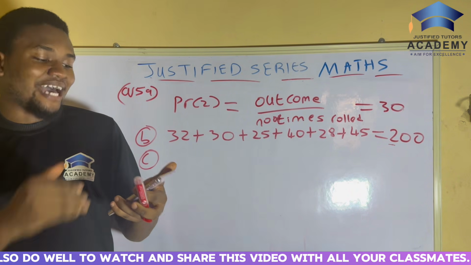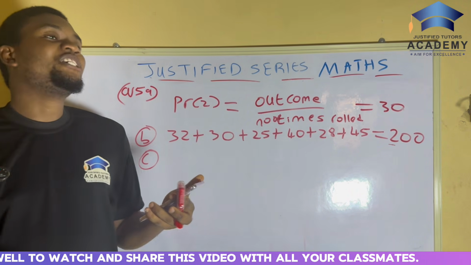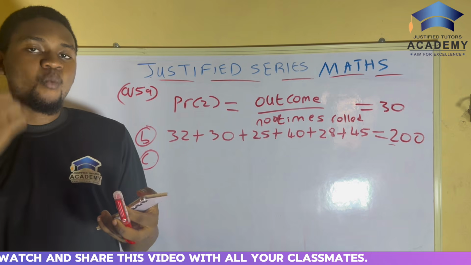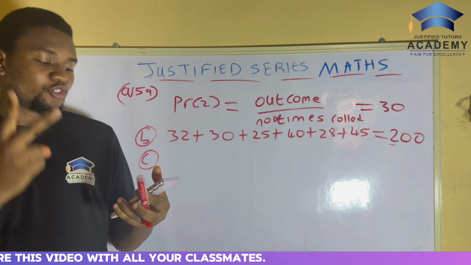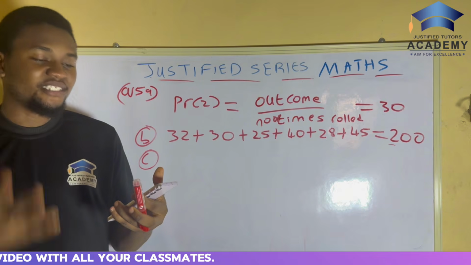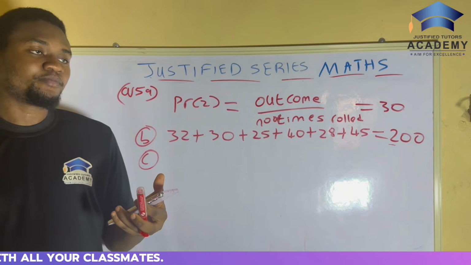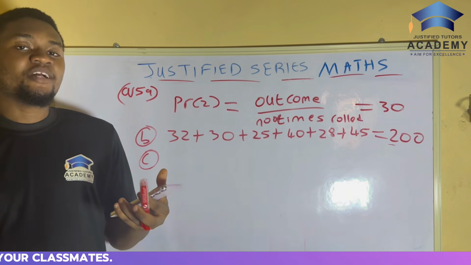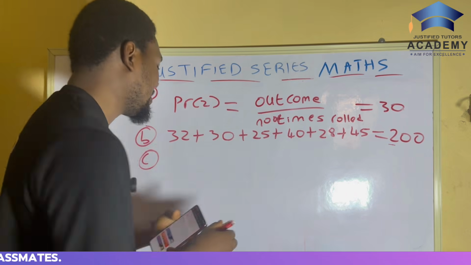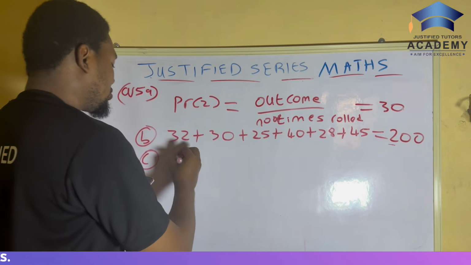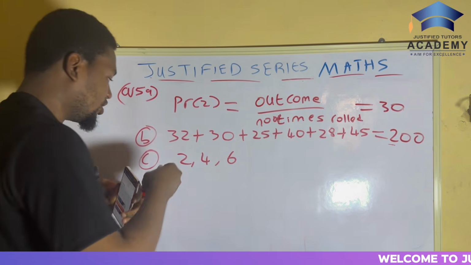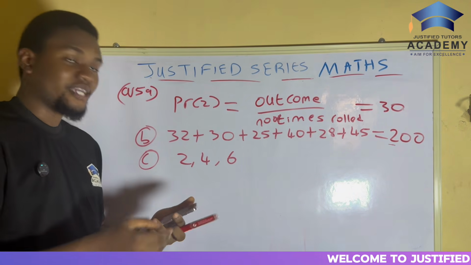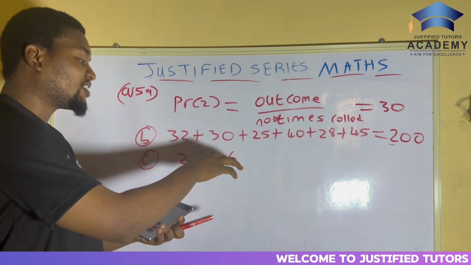The even numbers are up there. The numbers you can get on a die are 1, 2, 3, 4, 5, 6. So, the probability of getting an even number, what are the even numbers? They are 2, 4, 6, according to what we have here.